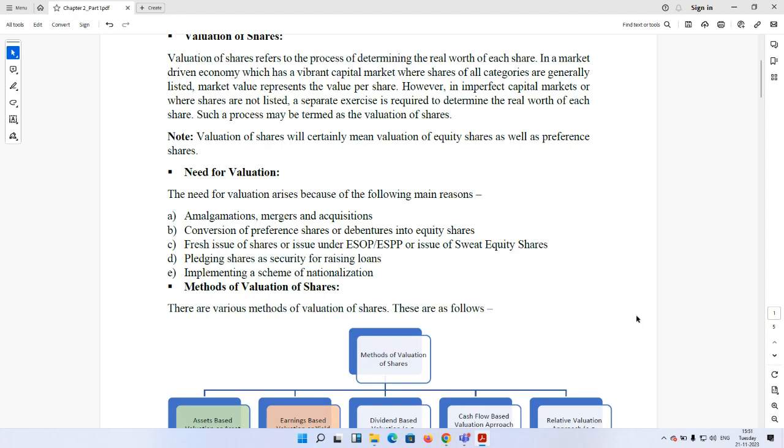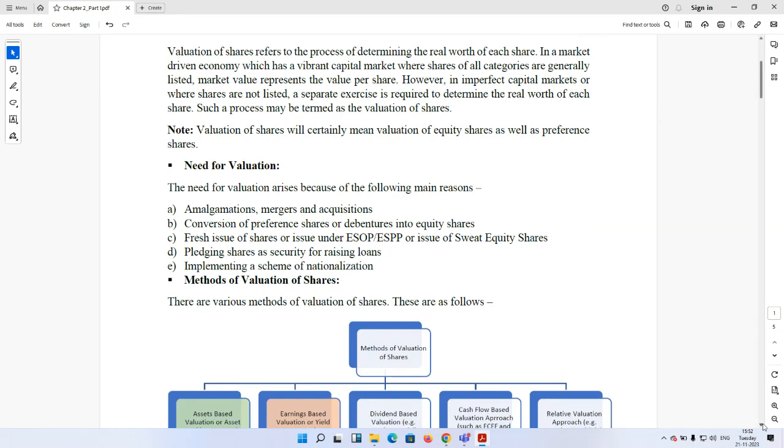Again, suppose a company wants to raise a loan from a financial institution and it has certain investments in some other company, say X Limited or Y Limited. In that case, by pledging the shares of X Limited and Y Limited, which are my investments, I can raise a loan from the bank, and how much loan the bank can issue depends on the worth of the shares. So in that case also valuation may be required. Implementing a scheme of nationalization, when a company is getting nationalized by some government, again determining the purchase consideration requires the valuation of shares of the company. So these are some of the needs or purposes for valuation.